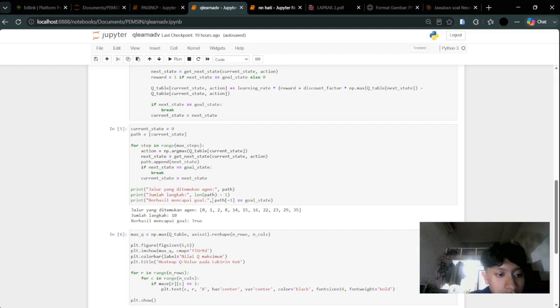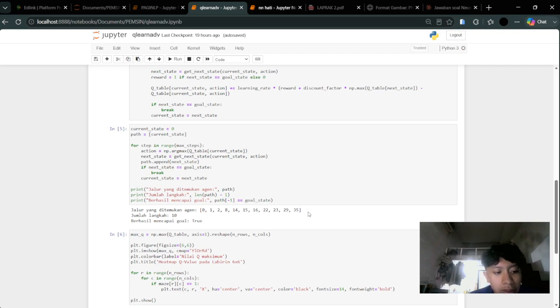Okay, testing the learned policy. After training, we test whether the agent has actually learned a useful policy, starting from state 0, the top left corner of the maze. The agent now follows a purely greedy strategy, always selecting the action with the highest Q value with no random exploration at all. Since our goal now is to demonstrate the best path the agent has learned, not to continue the learning, each visited state is recorded in a list called path, and the loop stops once the goal state is reached. The output shows the agent successfully finding a path here,